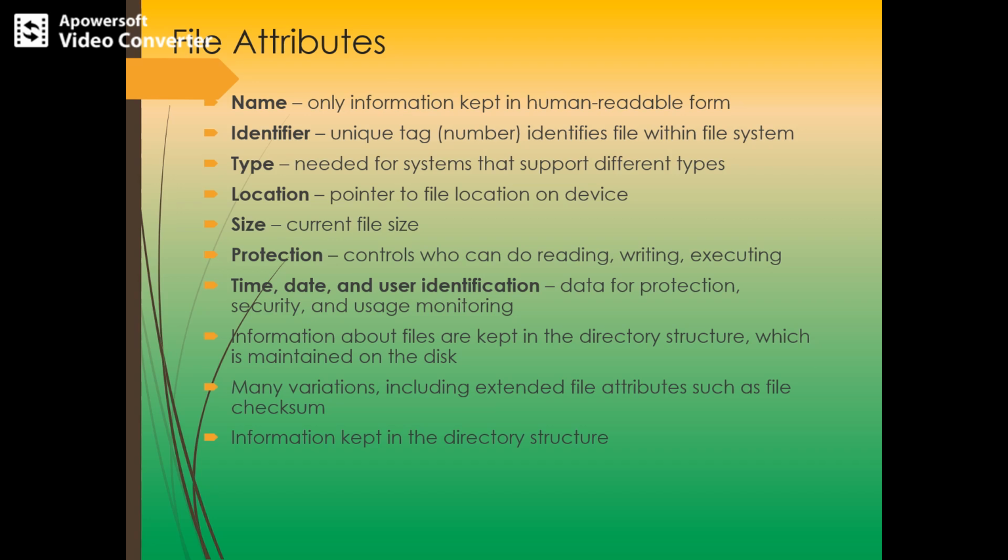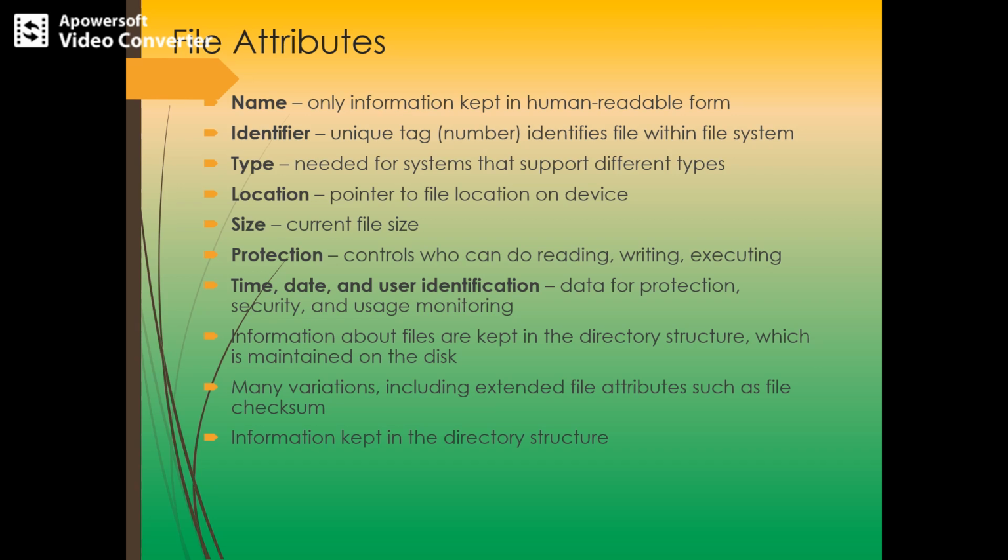Whenever a file is created by the user, it is the task of the operating system to assign a unique identification number for such a file. So the symbolic file name is the only information which is kept in a human readable form. The second kind of file attribute is the identifier. So what is this identifier?